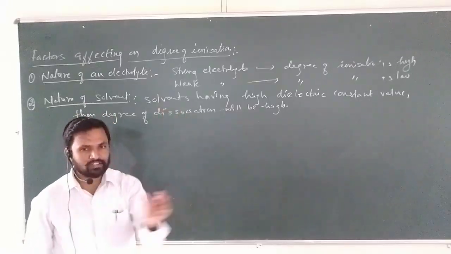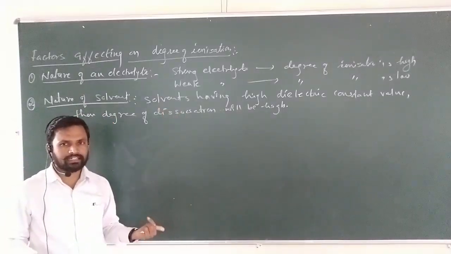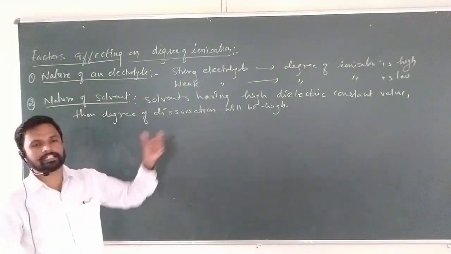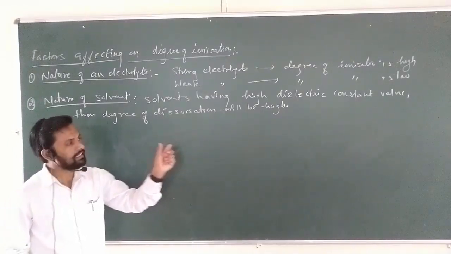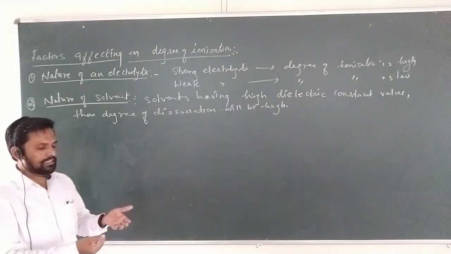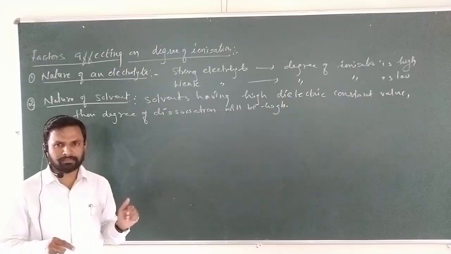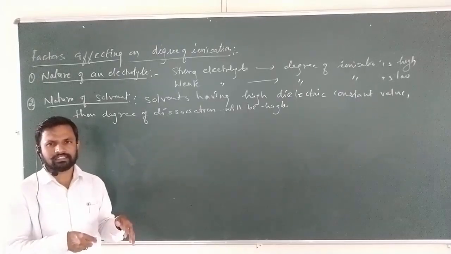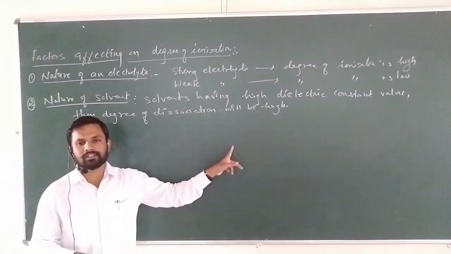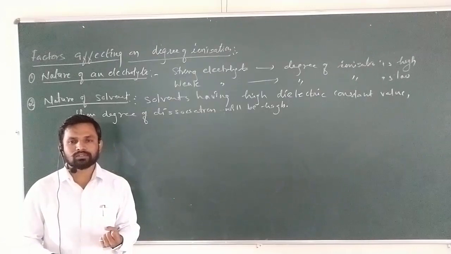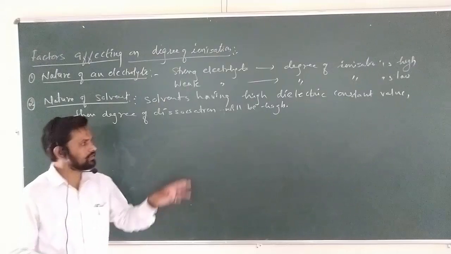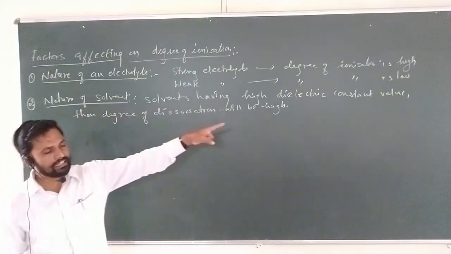What is the dielectric constant value? Dielectric constant value म्हणजे काय? It is the ability to dissolve, the solvent ability, which we call solvent ability. Dielectric constant is nothing but the solvating ability, म्हणजे ज्यामध्ये डिझॉल्व करून घेण्याची क्षमता. In very simple words, the electrolyte which we are going to dissolve in a solvent, the solvent has a capacity, a solvating ability, to what extent it can be dissolved. So that is nothing but the dielectric constant.